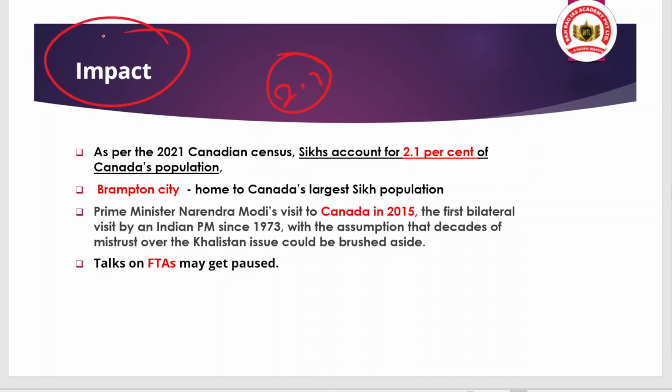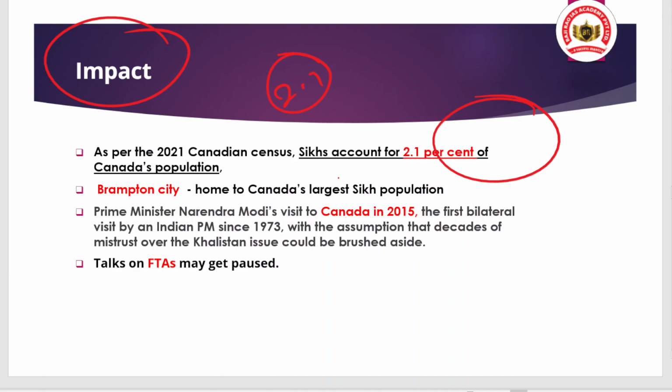That's why the impact of this type of separatist issue is very much highlighted in Canada. As per the 2021 Canadian census, Sikhs account for 2.1% of Canada's population, and one of the important cities, Brampton, is home to Canada's largest Sikh population.